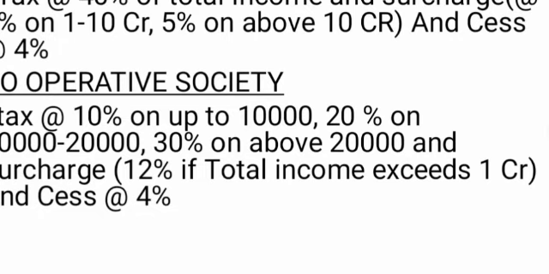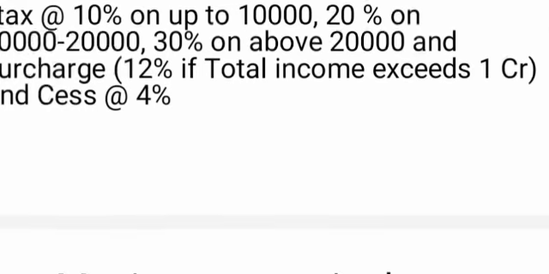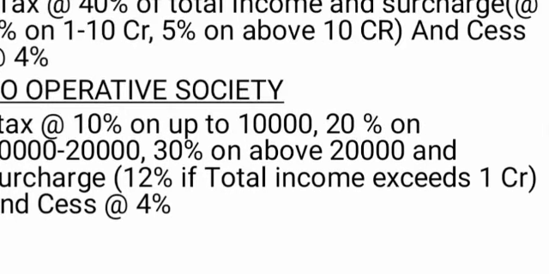And in the case of cooperative societies also, they are liable for surcharge if total income exceeds 1 crore rupee. That means up to 1 crore rupees, there is no surcharge in the case of a cooperative society, like a company and partnership firm. But if the total income exceeds 1 crore rupee, they have to pay surcharge at the rate of 12%. And they also pay cess at the rate of 4%, like every other assessee. So these are the topics that we intended to explain in this class.